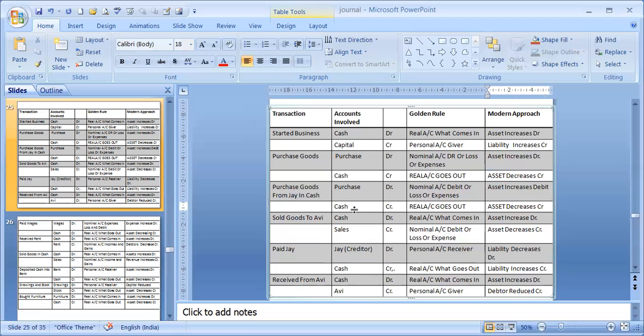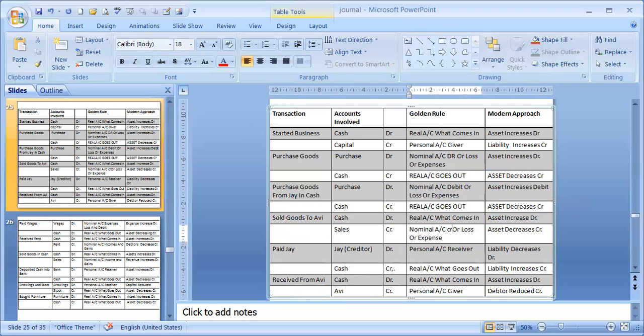Cash is decreasing, credit. Sold goods to Avi. In this case, cash, which is a real account, and real account, what comes in is debit. That's why cash is debit. And sales is a revenue. Nominal account, credit all gains and incomes.